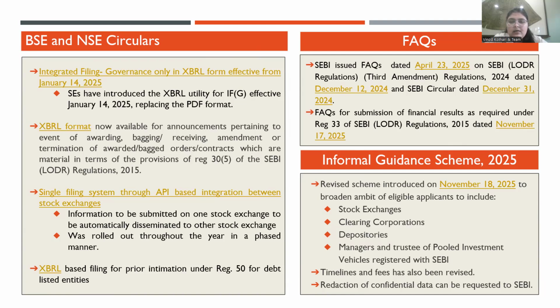Next, we'll see the informal guidance scheme. The informal guidance scheme was revised in November 2024, and there were two or three basic revisions. One, the scope of the present scheme has been expanded to include the following eligible participants, namely stock exchanges, clearing corporations, depositories, and managers and trustees of pooled investment vehicles. There were certain revisions in the timelines and fees as well. One more unique point this scheme provides is that after a period of 90 days, the entity can approach SEBI for redaction of the confidential data from the public domain with respect to that informal guidance.